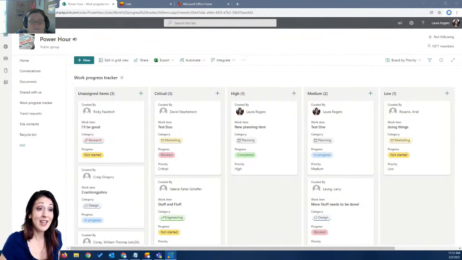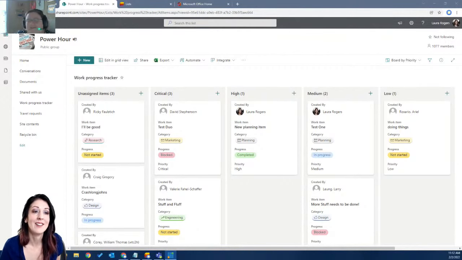The Gantt view? Remember the timeline thing in 2013? That was the task list for a long time. Oh, was it a web part? It was attached to the list though, so it was at the top of the list. Oh, okay. So it wasn't its own. I think it had its own web part, but when you built a task list in 2013, it had this at the top. Wow, that was so long ago. I remember that now. Okay. Yeah, I feel like this is the replacement for that, because it's like the task view, right? Because we haven't really had a task list view.